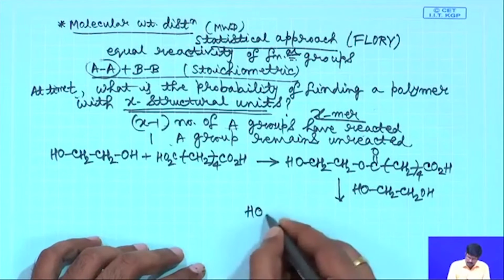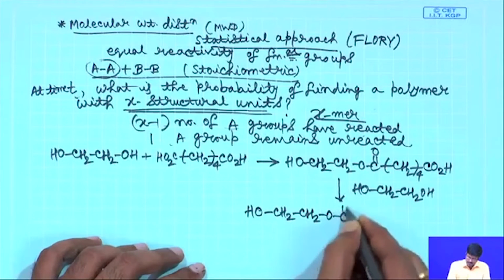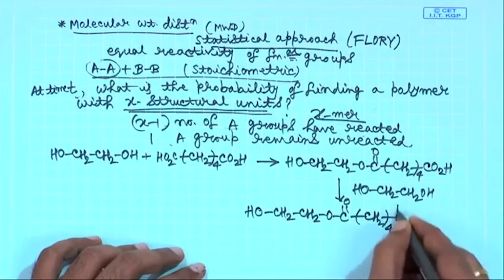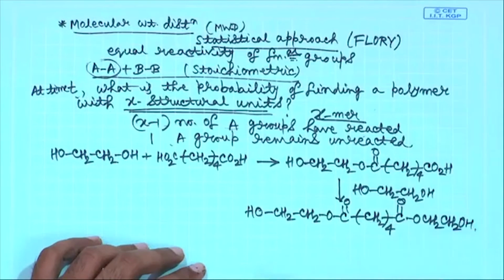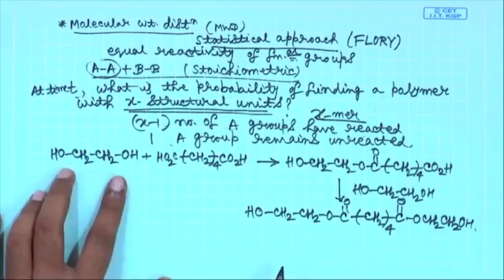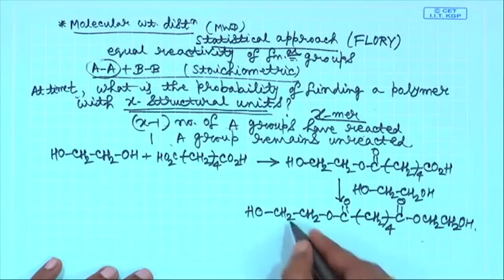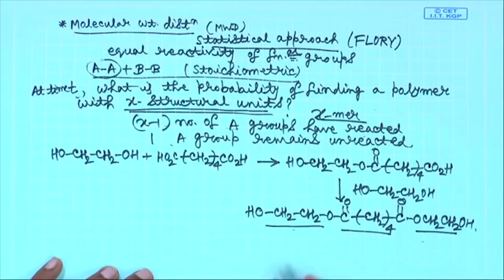So, what will be the product? OH CH2 CH2O CO CH2 whole 4 COO CH2 CH2 OH. So, you have created a trimer. So, in this trimer how many structural units are present? This is one structural unit, this is a second structural unit, this is a third structural unit. So, it is a trimer, it has 3 structural units.